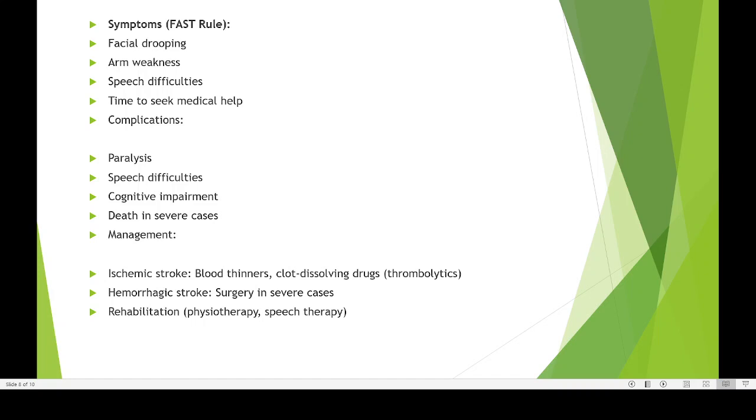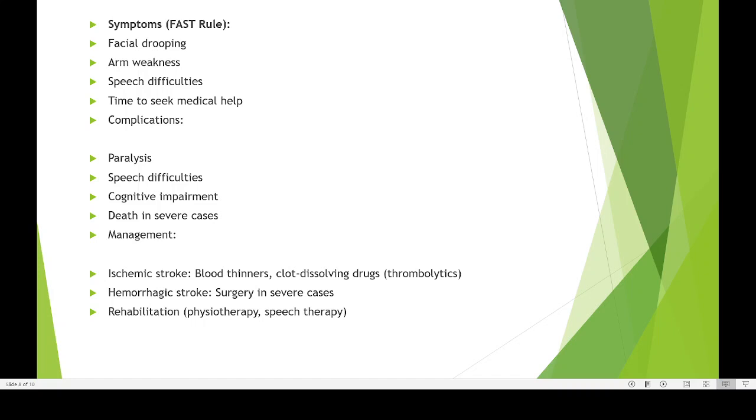See, face drooping. Normally this is what is happening. You look at this person's face. Normally when a person is having a stroke, the lips of the person may look something like this. So this is a very sure sign that the person has had a stroke. One side of the lips will normally be in an inclined way. That is a sign that the person was affected by stroke.